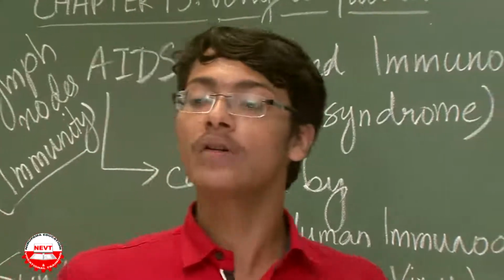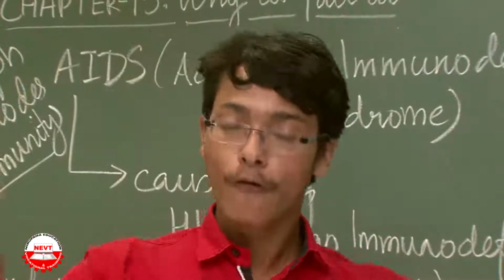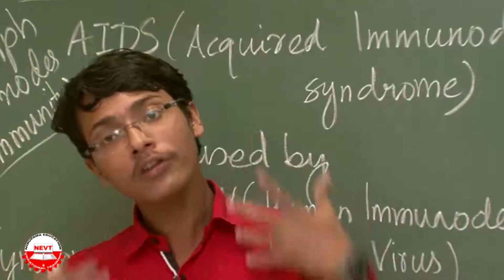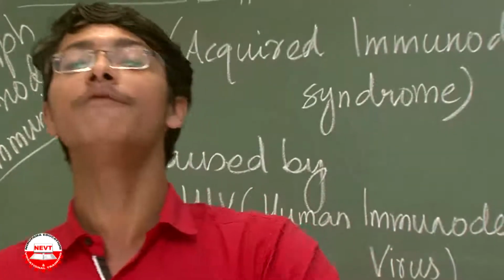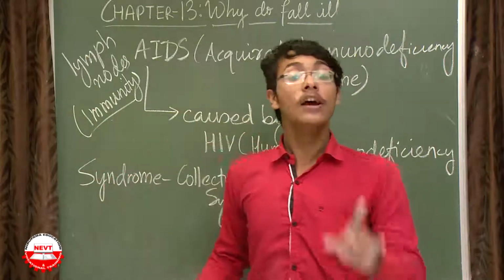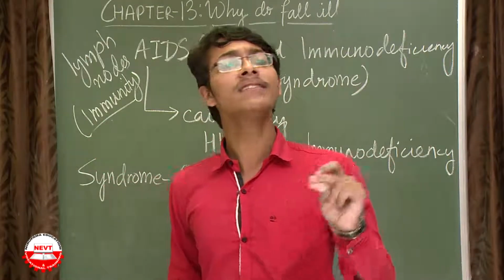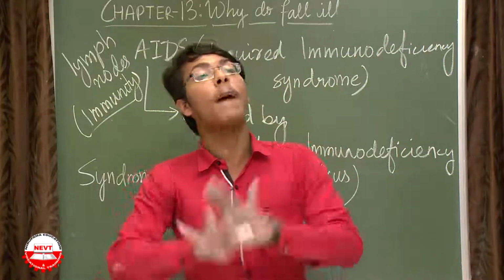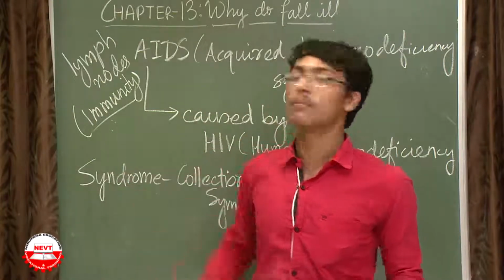Also, the lymph nodes are spread throughout our body. From brain to toes, all throughout our body, like blood vessels, lymph nodes are also spread. And they are also a unit of immunity. So in one way, the HIV virus is trying to paralyze the immune system of our body.